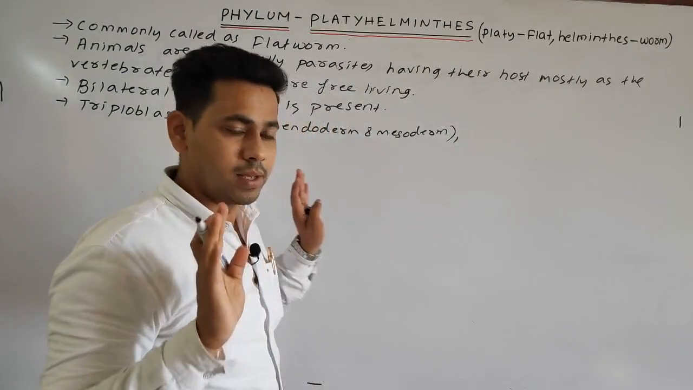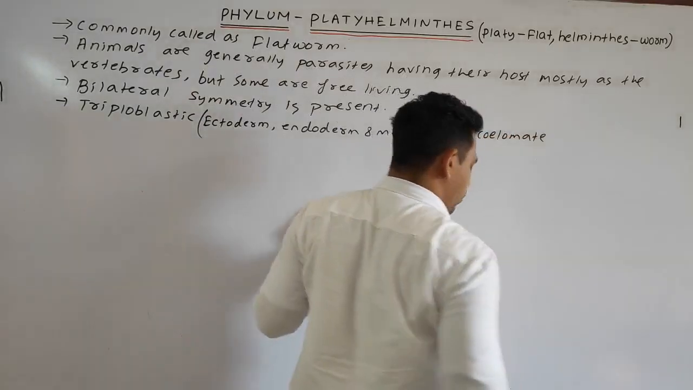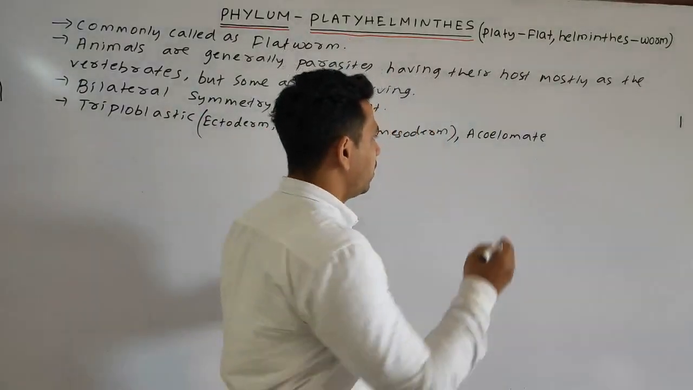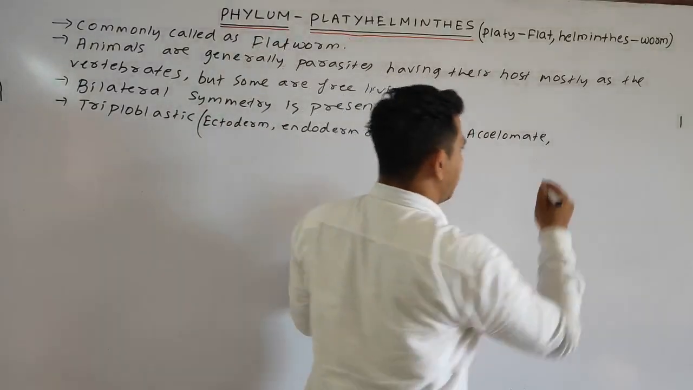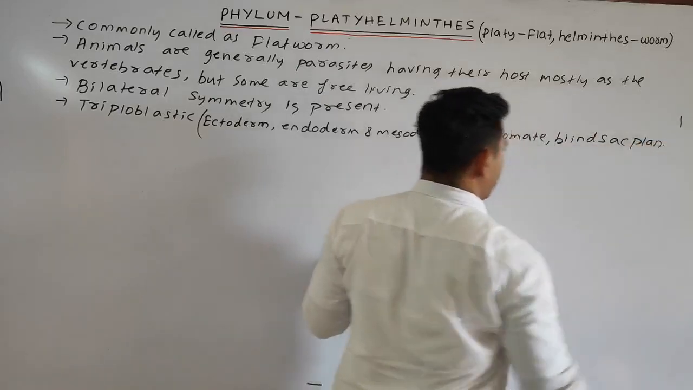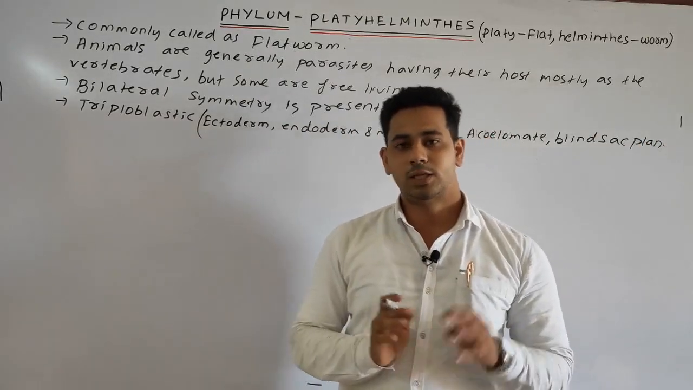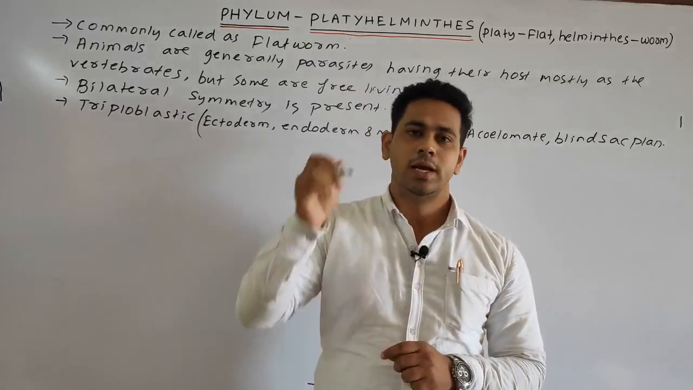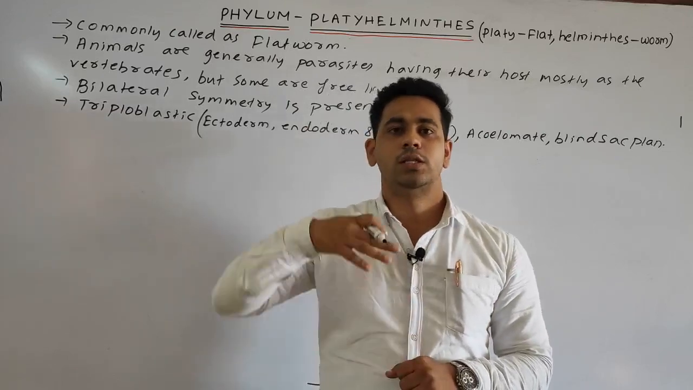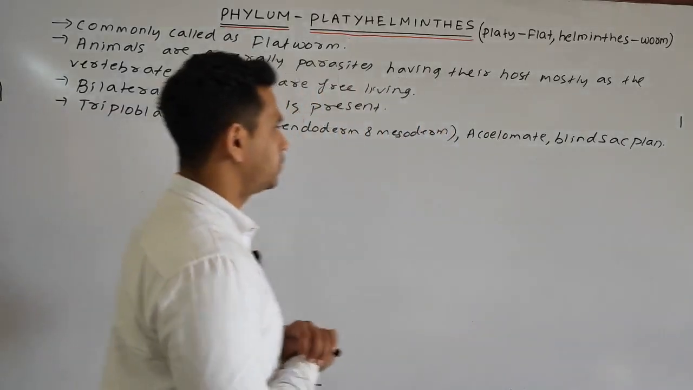Triploblastic, these are generally acoelomate. Acoelomate means the coelom is completely absent. They are acoelomate and have the blind sac plan. Do you remember, students, what blind sac plan means? It means they have only one opening which acts as both mouth and anus. It is the same opening through which intake of food takes place and through which egestion, the elimination of undigested food particles, takes place. So this is your next point.